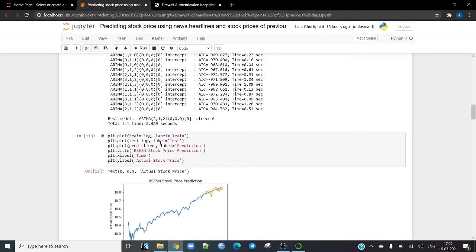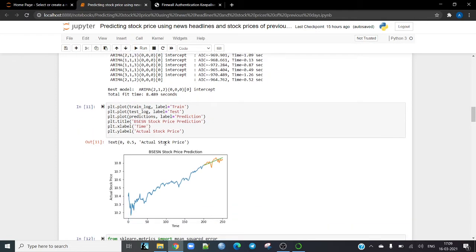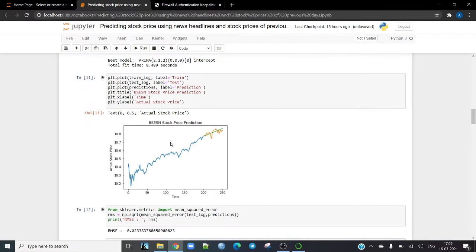After that, we plot using matplotlib, which we already imported, and plot the BSE stock price prediction. The orange line is the actual variation in the stock prices, whereas the green line is our prediction.